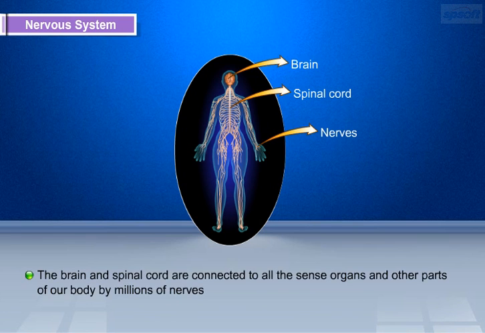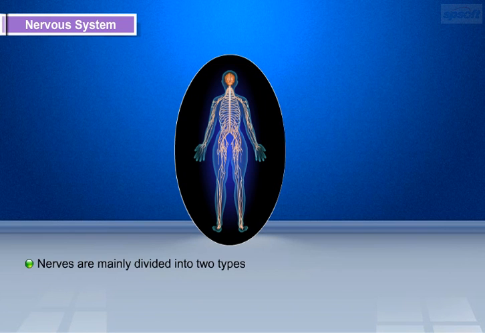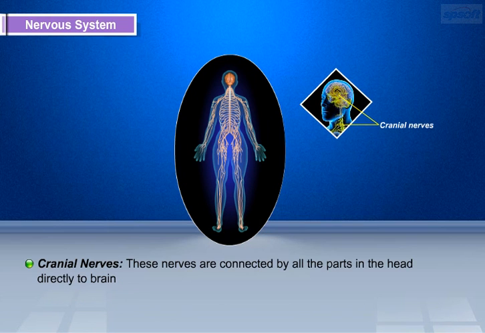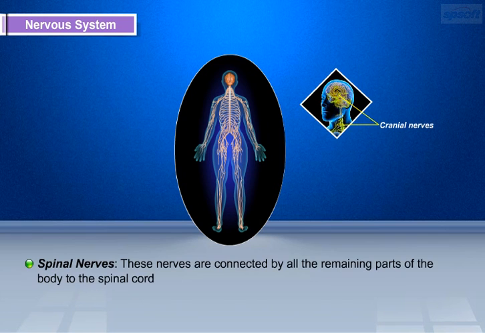The brain and spinal cord are connected to all the sense organs and other parts of our body by millions of nerves. Nerves are mainly divided into two types. They are cranial nerves and spinal nerves. Cranial nerves are connected by all the parts in the head directly to brain. Spinal nerves are connected by all the remaining parts of the body to the spinal cord.